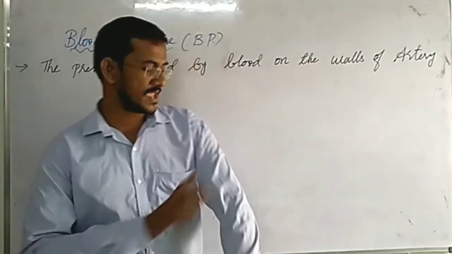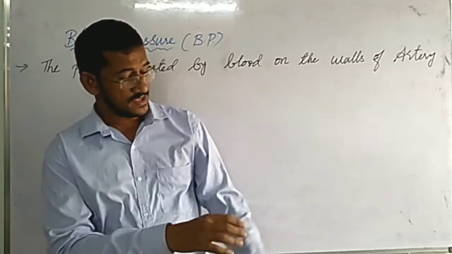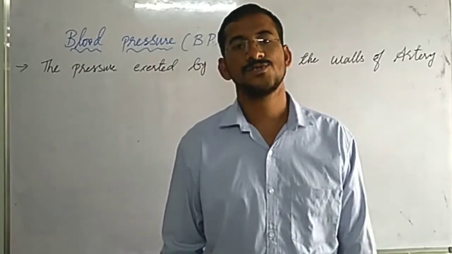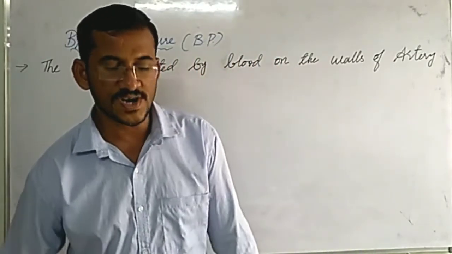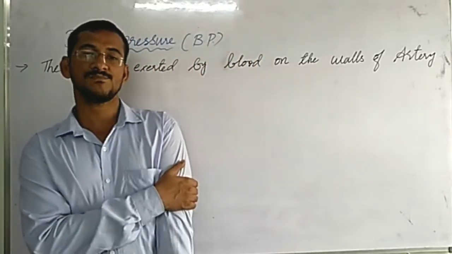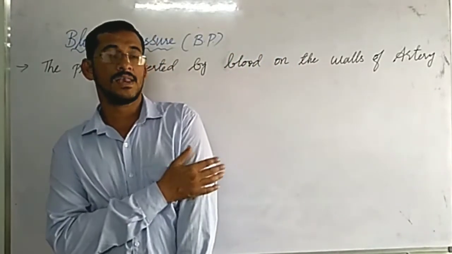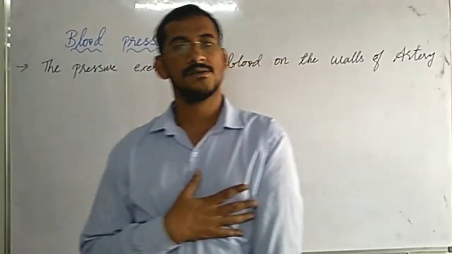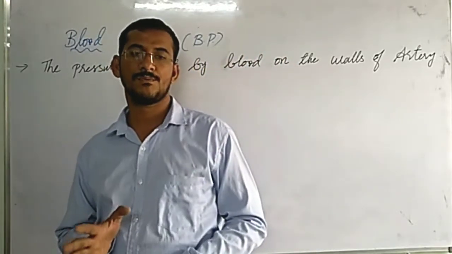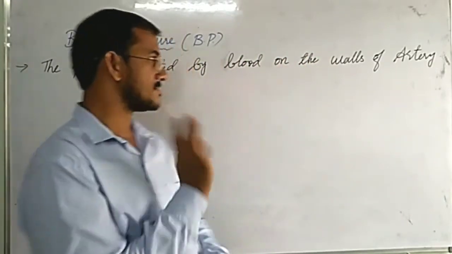And why do we check BP in upper arm? Because the BP in lower arm is different, the BP in leg is different. So blood pressure is different in different areas of our body. But generally we check BP in this place because this part is very close to the heart. Okay, we can check BP right side also, but generally the most preferable place is left upper arm because it is very close to the heart.